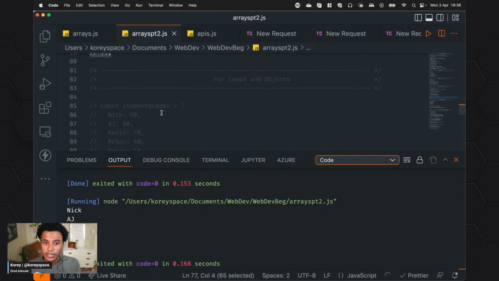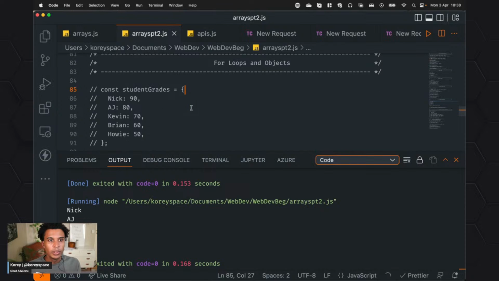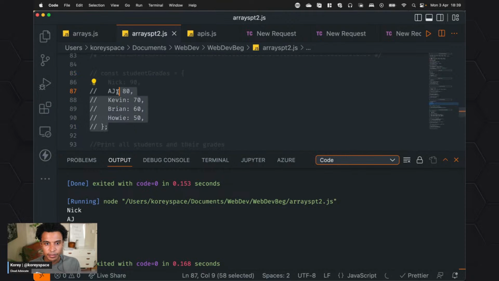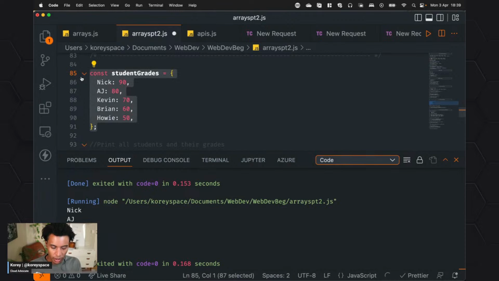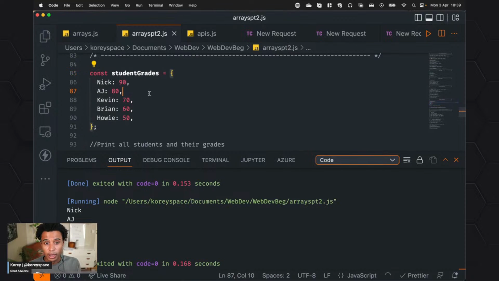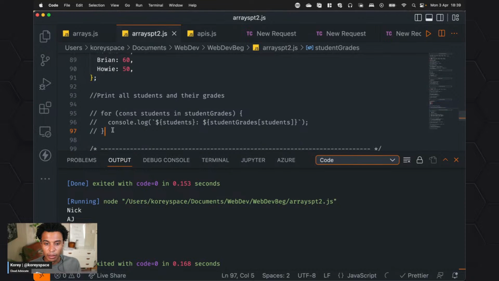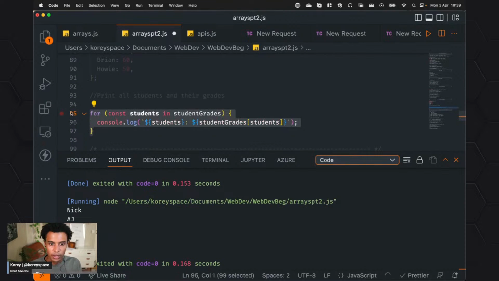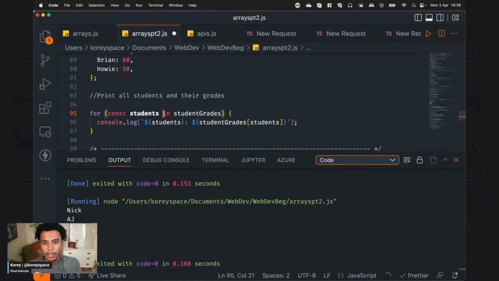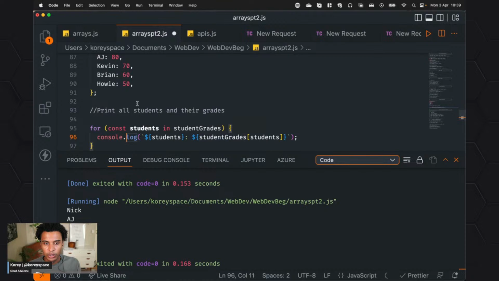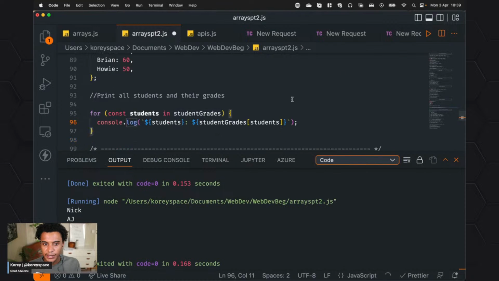Cool. And similarly, we can do this also with loops as well. So, sorry, for objects. So I have this object of student grades, and let's say I want to print out all of the objects, print out all the students. So this one, and then student grades, and then let's say I just want to have the students and the student grades shown like here, and you could just print out the object if you wanted to, but this gives us more access.